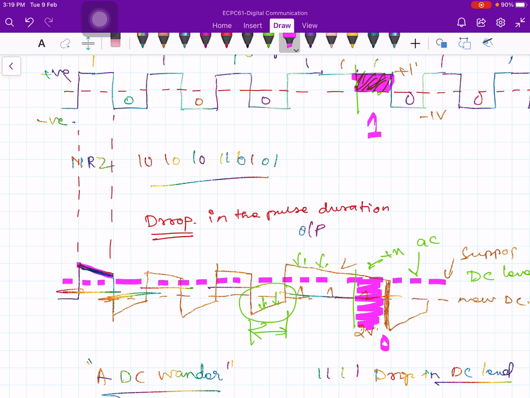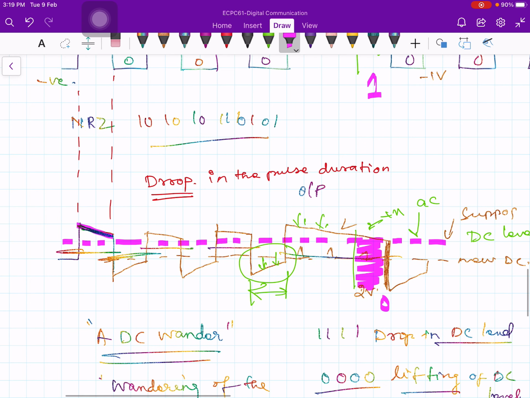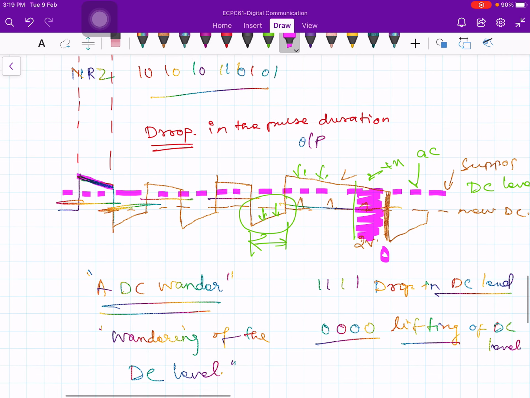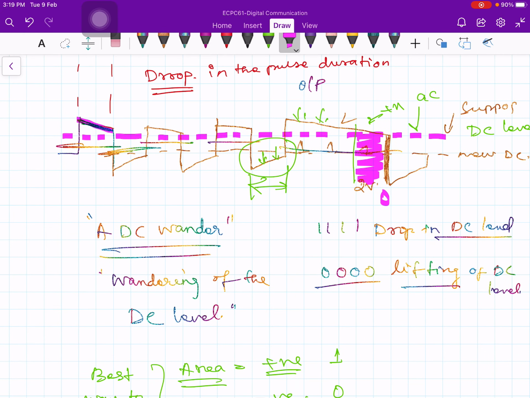Okay, so the problem here that crops up is the positive area is appearing as a negative area. So this is the first problem. Okay, so the second problem is still the one which we discussed earlier, namely that the DC level is constantly changing, and there will always be some DC or other component which is a waste of power. So one is you are making a wrong decision, and the other is waste of power.